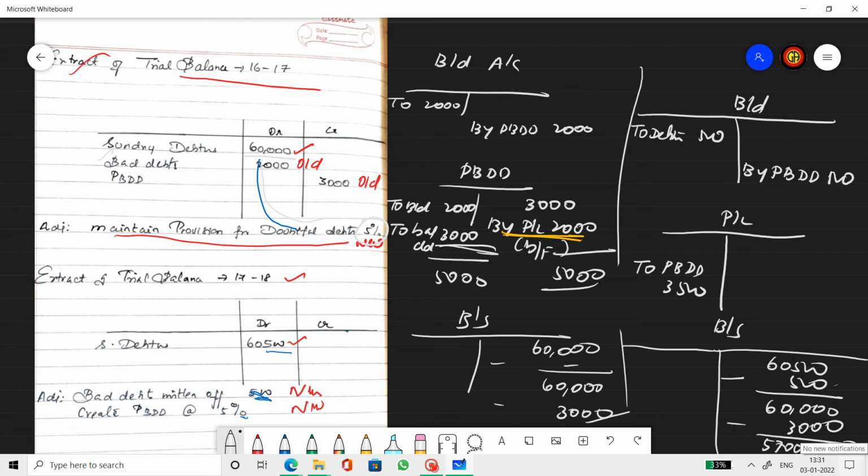Clear? So this is how provision is dealt and the bad debts is dealt in final accounts. Hope you understand this. Watch it again and apply it to all the sums.